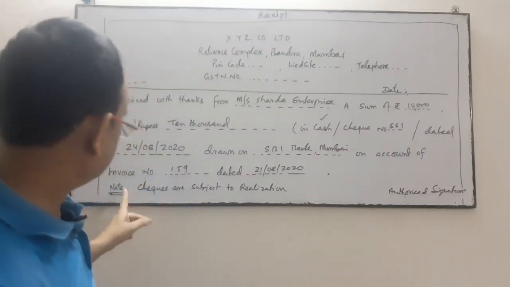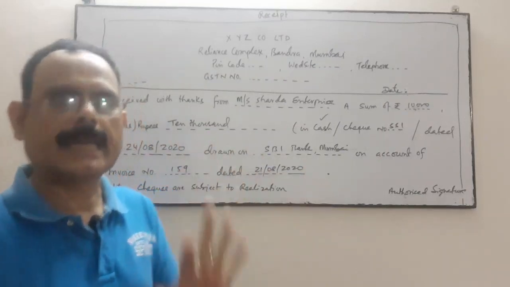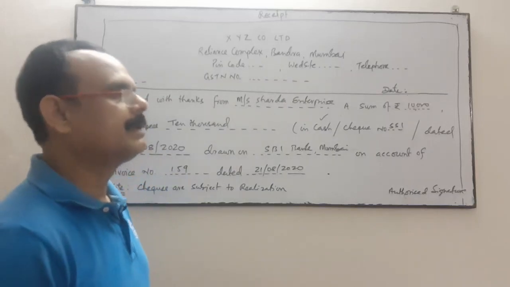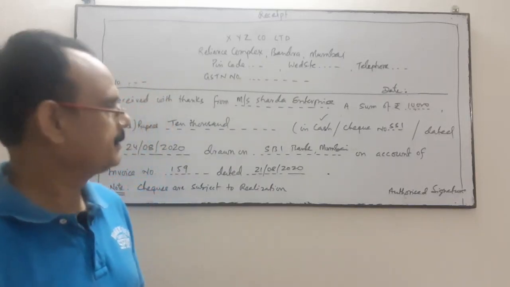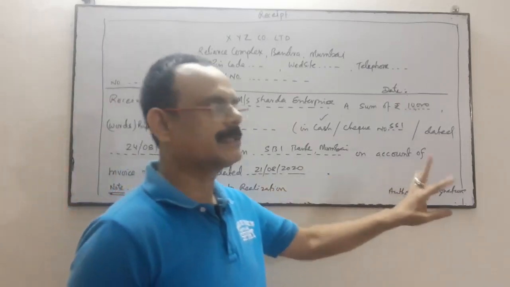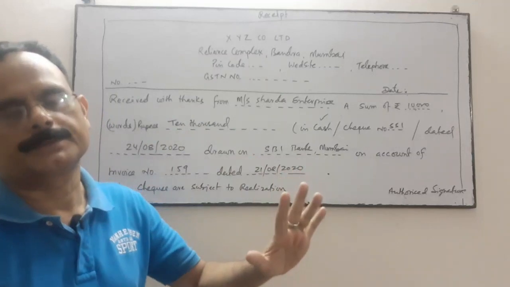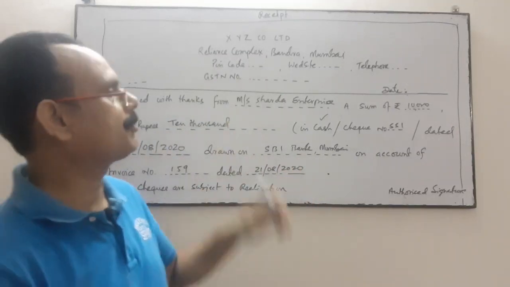And at the bottom we will write the checks are subject to realizations. If the check is realized, then well and good. If it is not realized, then the receipt will be cancelled and intimation will be given to the person concerned. Authorized person's signature with the name and the company stamp must be there. Okay, this is the format of a receipt.